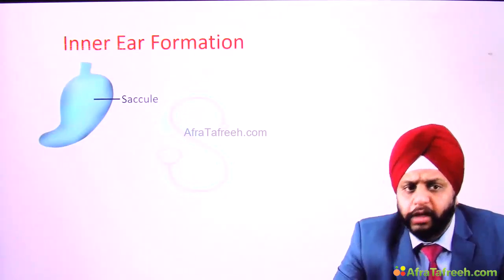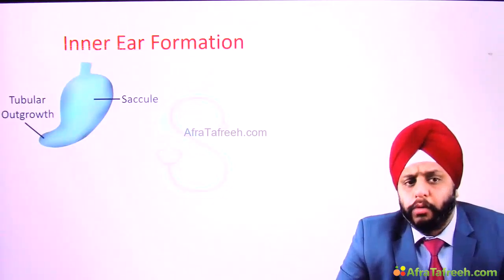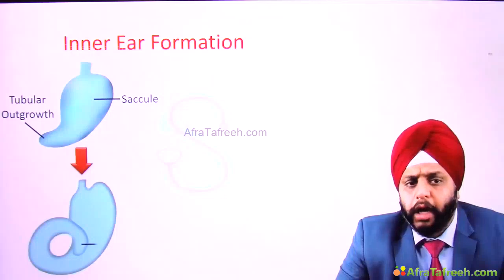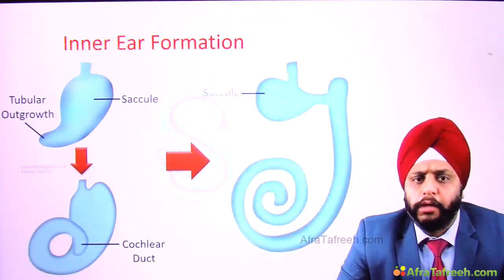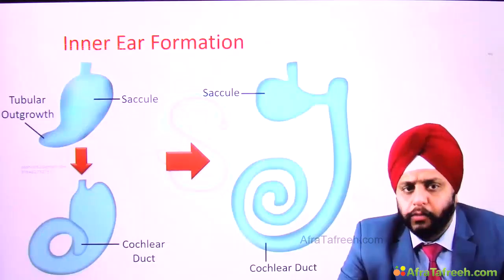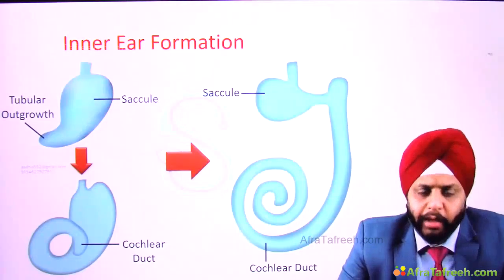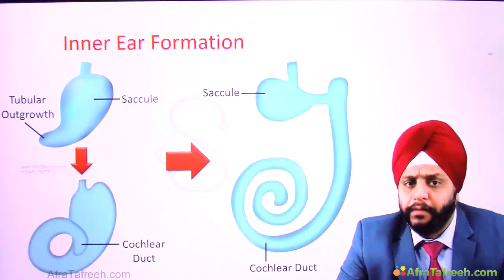Now below the saccule, you can see that there is a tubular outgrowth. This tubular outgrowth will grow further and form the cochlear duct, which will lead to further formation of the cochlea. So it's a spiral structure. Remember, the saccule and the cochlear duct are formed by the pars inferior.